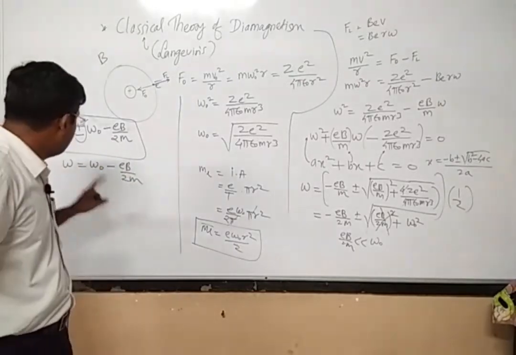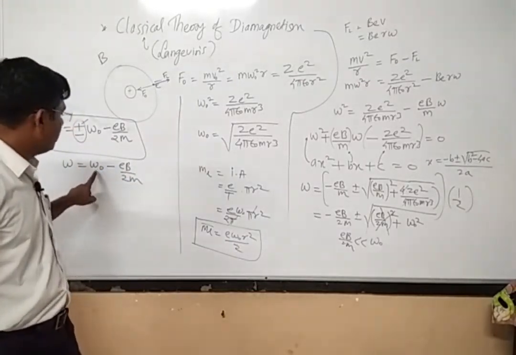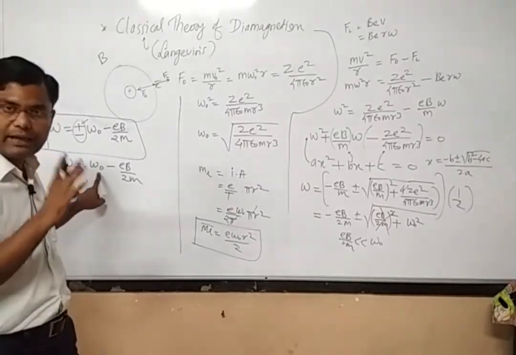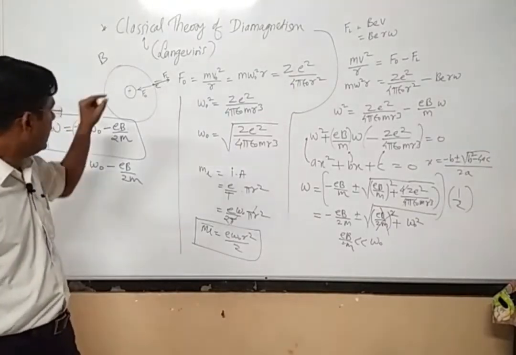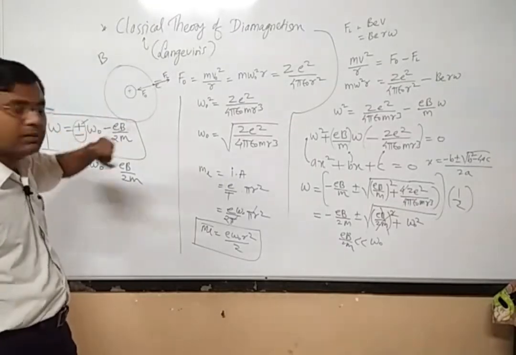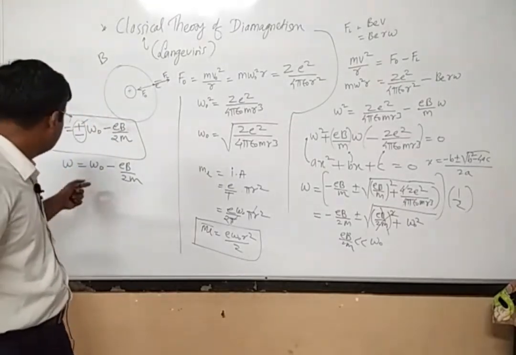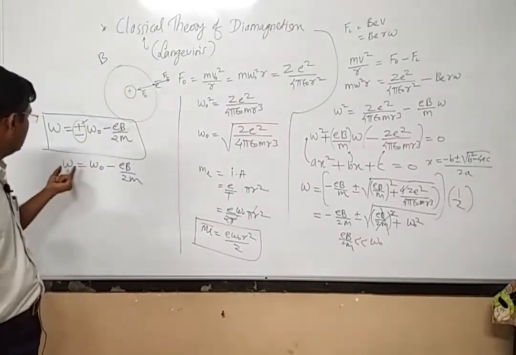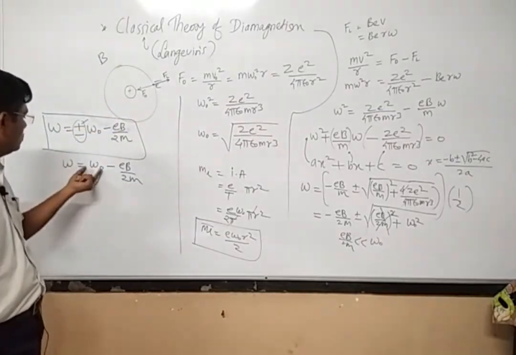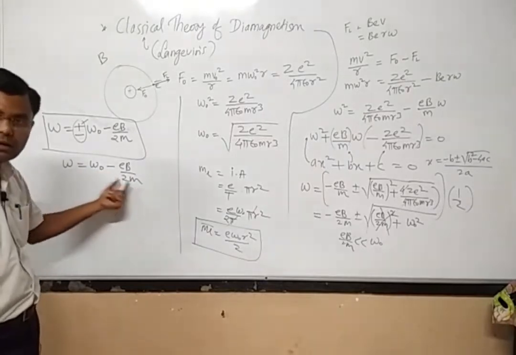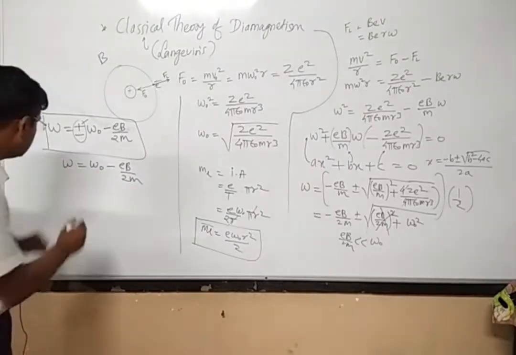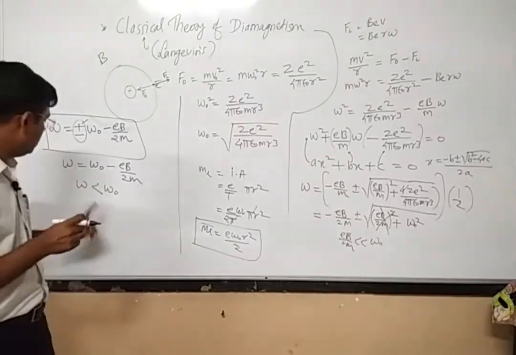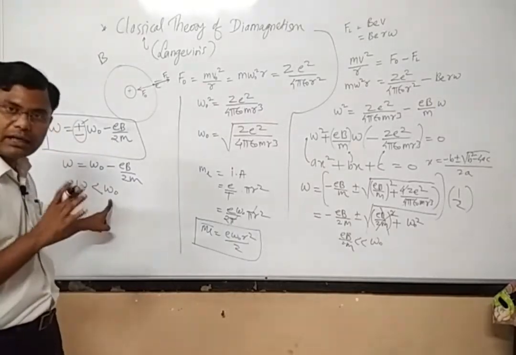So earlier the angular velocity of the electron was omega 0 in absence of magnetic field. But now I have kept this atomic orbit in presence of magnetic field, and the new angular velocity is equal to omega 0 minus something. It means that omega is less than omega 0.